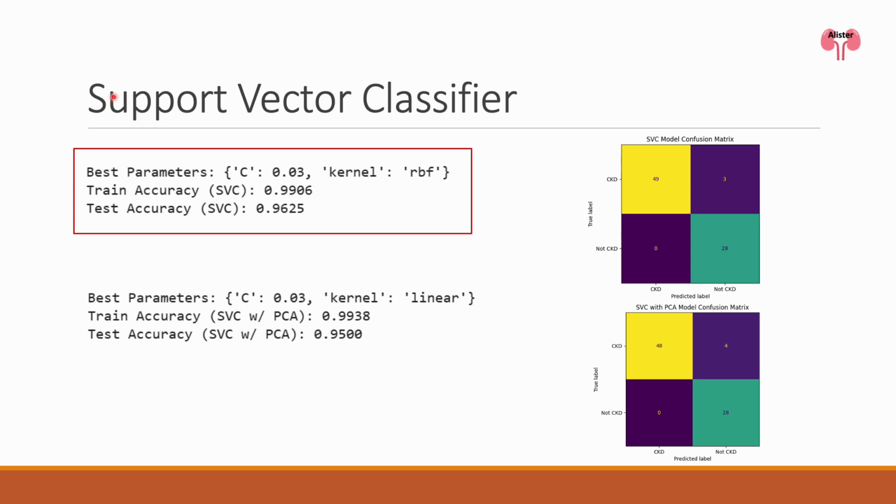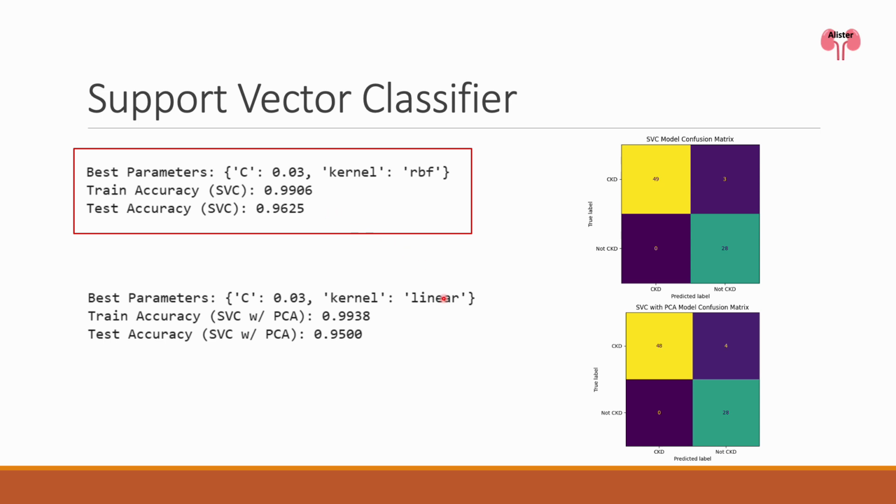Next, we use a support vector machine classifier. Once again, we did a grid search. This time, the parameters were the regularization parameter C, ranging from 0.01 to 2, and the kernel type, either a linear or radial basis function kernel. On the full dataset, we have a regularization parameter of 0.03 and a radial basis function kernel. This gave a test accuracy of 96.25%.